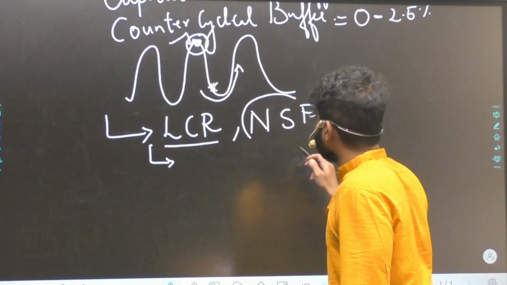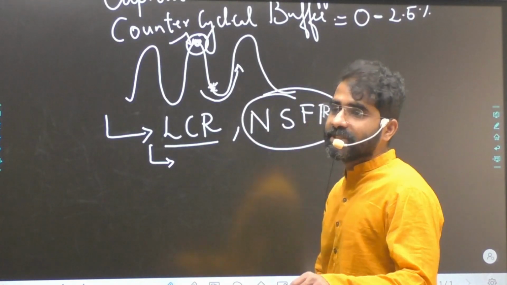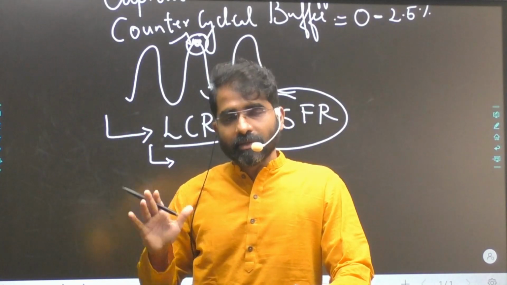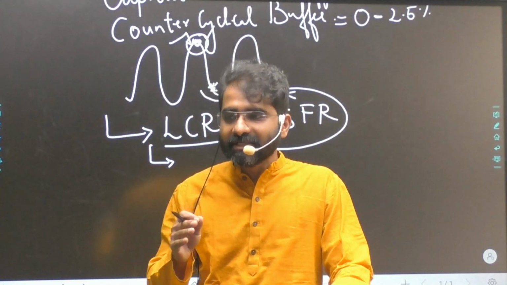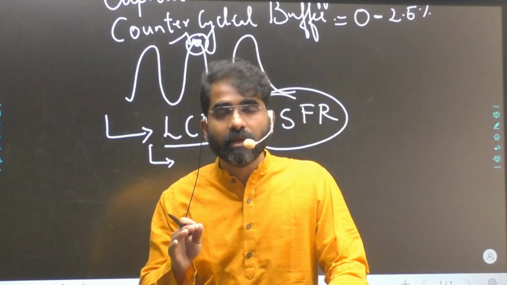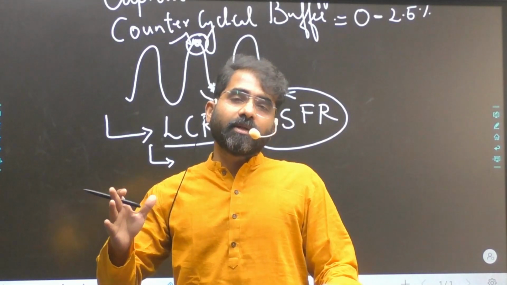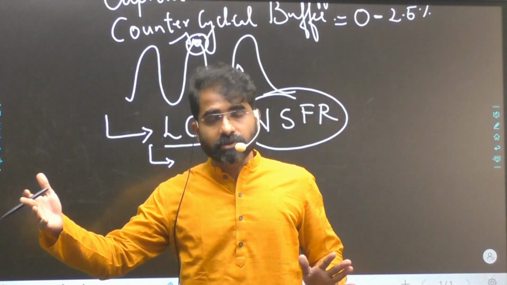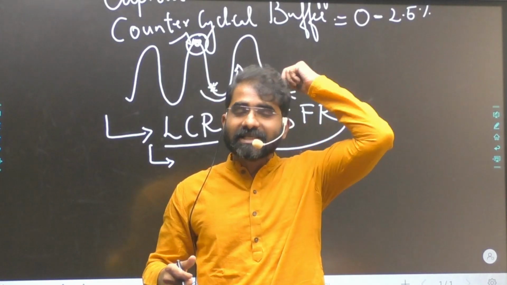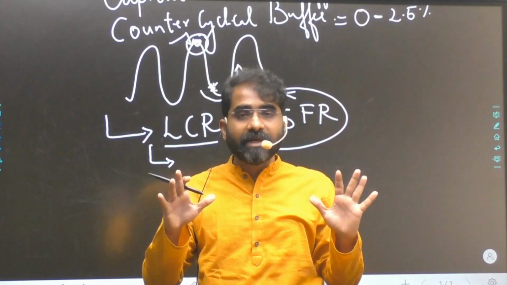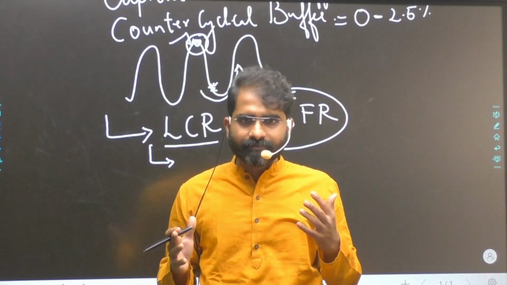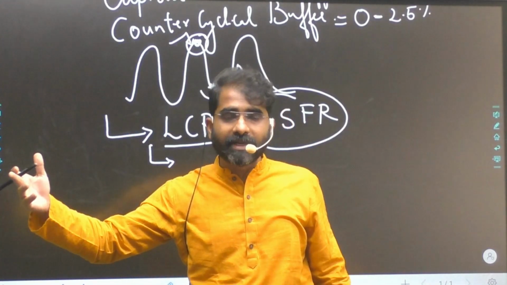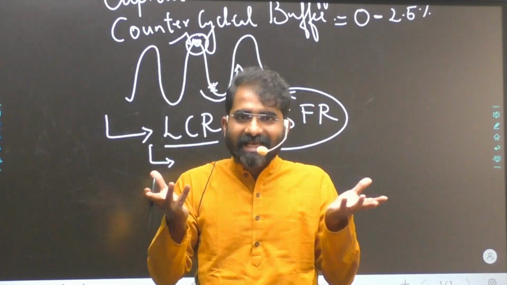NSFR is long-term. Net stable funding ratio is long-term funding for a period of 1 year. Does a bank have a continuous source of long-term funding for a period of 1 year and above? Why? Because banks are not capable of giving long-term loans. Banks cannot give because banks have a challenge of asset liability mismatch. We deposit money, liabilities are only for a short-term period. But if banks are giving loans for a long-term period, there's a gap. This is called asset liability mismatch.